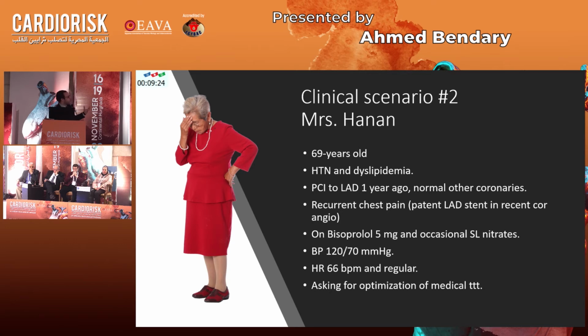Her blood pressure is 120/70. Her heart rate is 66. She is asking for optimization of medical treatment. Here, you cannot augment the dose of beta blockers because of the heart rate. Also, because of the heart rate, the calcium channel blocker is not an option. You can give this patient long-acting nitrates on a chronic basis, such as nitroglycerin capsules.